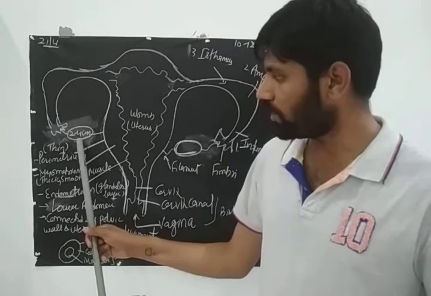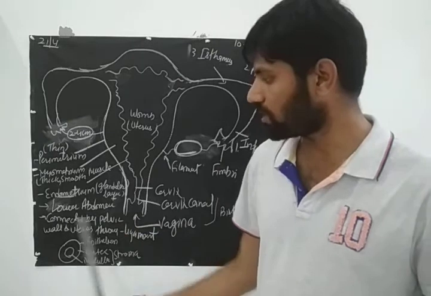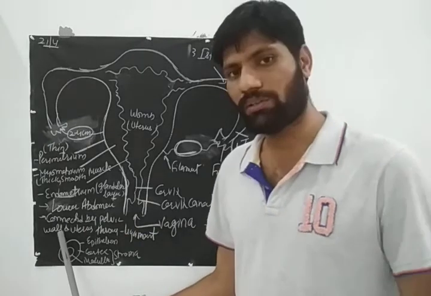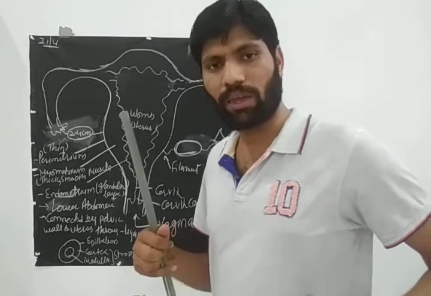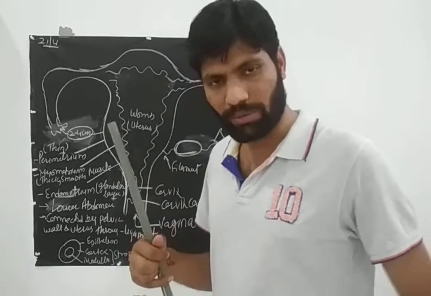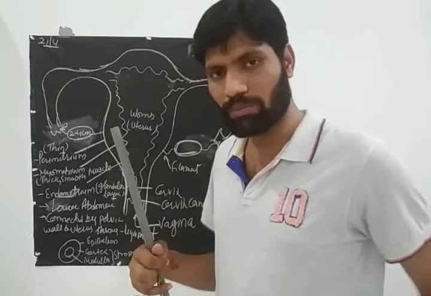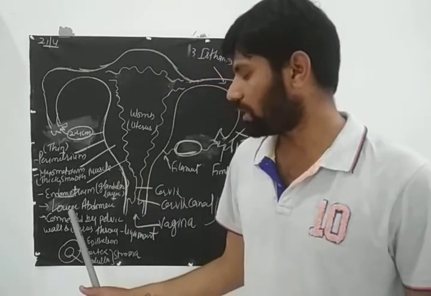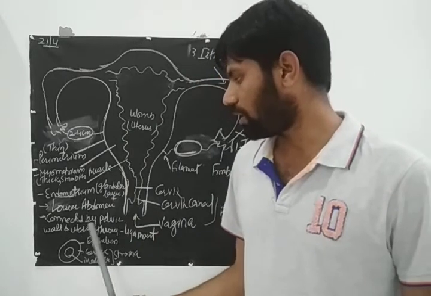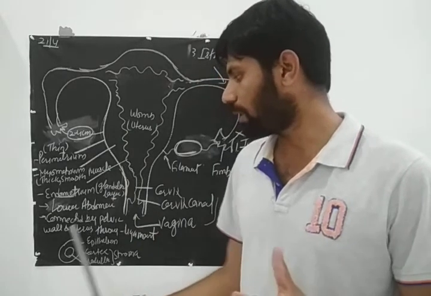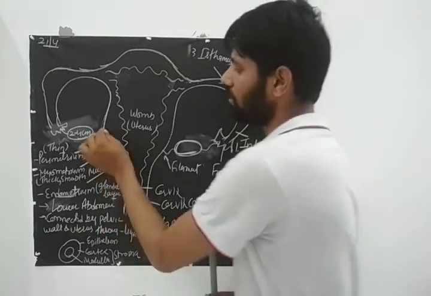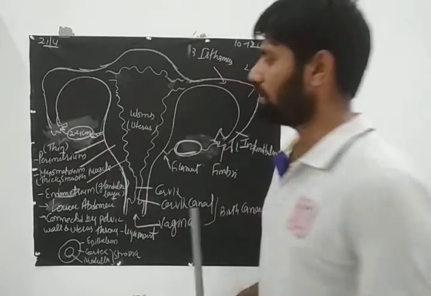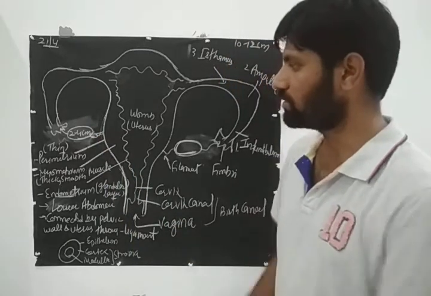Now this pair of ovaries is connected to the pelvic wall. This is the thoracic region, then abdomen, then pelvic, जहाँ पर हमारी pelvic bone होती है. Connected by the lower abdomen, we can say by the pelvic wall, and to the uterus through ligaments. Some ligaments are there like this. They connect the ovaries. Okay.